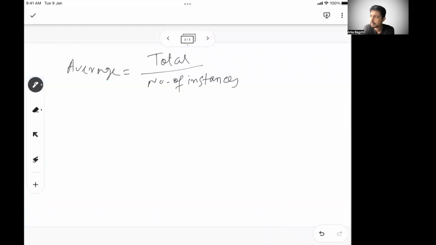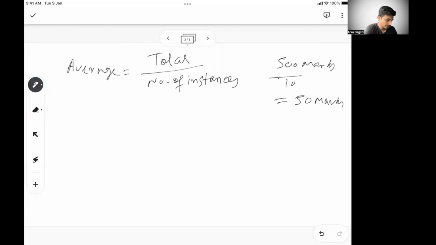So let's say in all the exams of math in the whole year, I have scored a total of 500 marks. So what is my average? Let's say there are 10 math exams in the whole year. Then my average becomes 500 by 10, or 50 marks is my average for each exam.